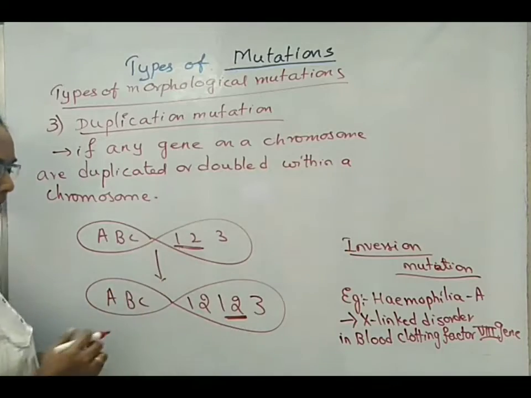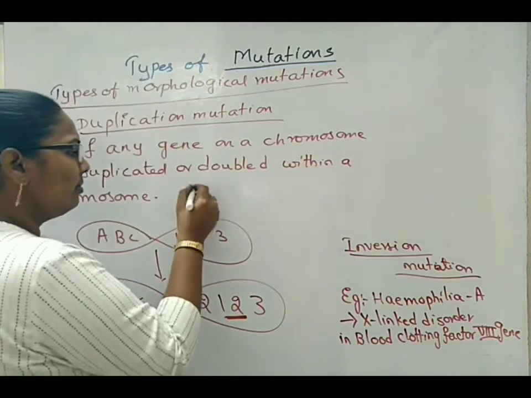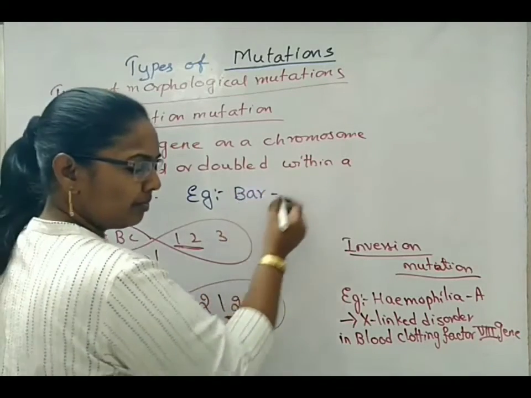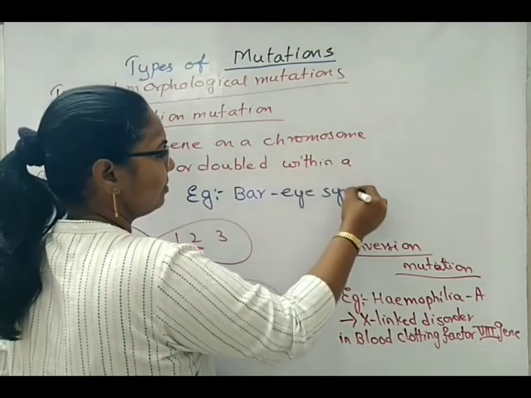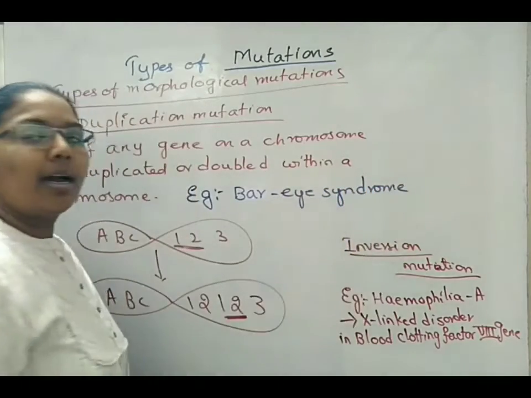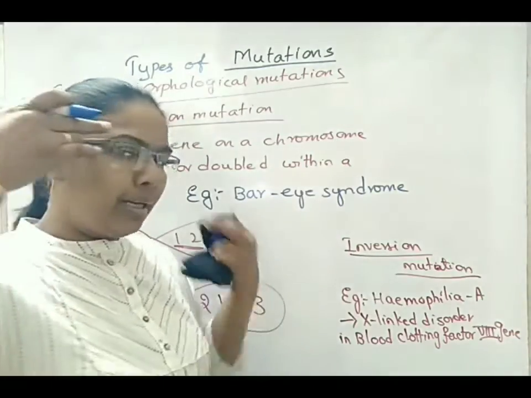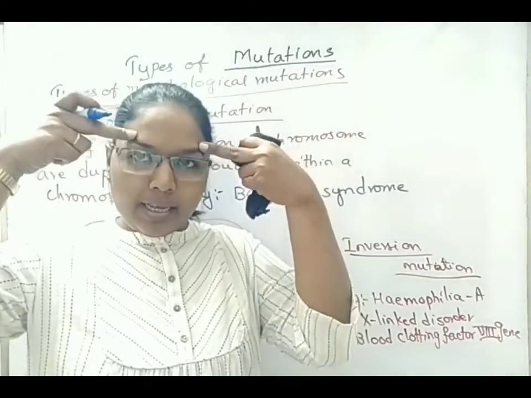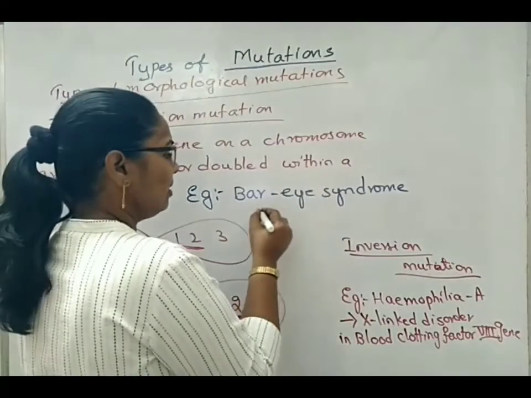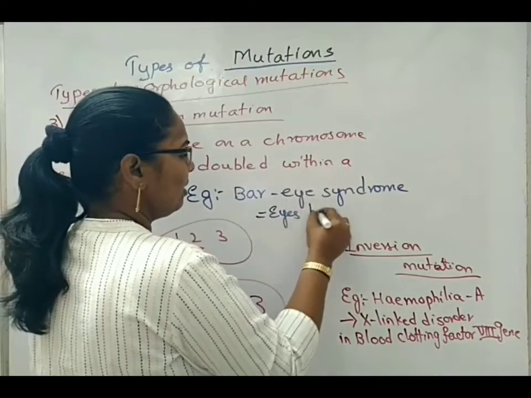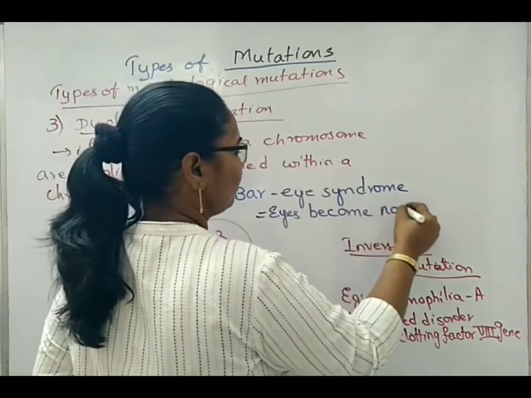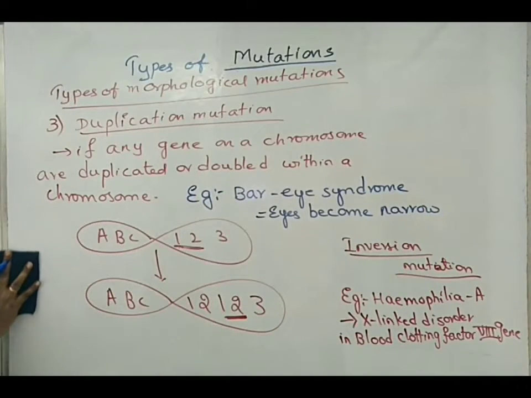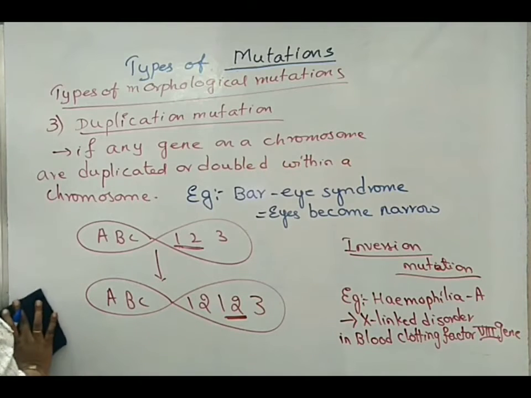So what are the disorders that we can read under duplication? Here we can take one disorder as an example, that is Bar-Eye syndrome. In case of Bar-Eye syndrome, eyes become narrow. Normally our face is like this horizontally, but their eyes will be like this in this position. So, eyes become narrow. This is about duplication mutation.